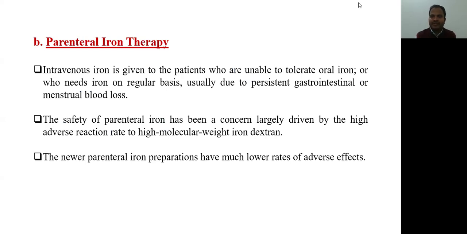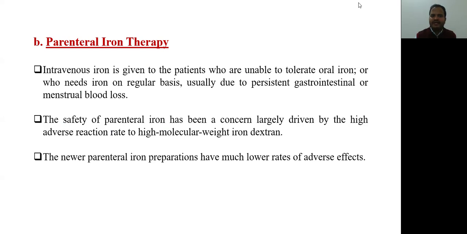Then we come to the parenteral iron therapy. After oral iron therapy, now we have to come to the parenteral iron therapy. Intravenous iron is given to patients who are unable to tolerate oral iron or who need iron on a regular basis, usually due to persistent gastrointestinal or menstrual blood loss. This is the only indication for intravenous iron. Otherwise, whoever is tolerating oral iron, give oral iron therapy.